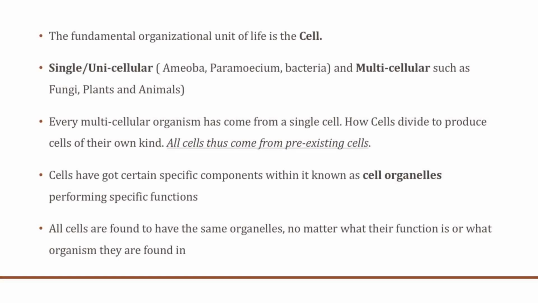Now, the fundamental organizational unit of life is the cell, and amoeba, paramecium, bacteria are examples of single-celled or unicellular organisms, and fungi, plants, and animals are examples of multicellular organisms. Now, every multicellular organism has come from a single cell. How do we know that? Because cells divide to produce cells of their own kind, and therefore all cells have come from pre-existing cells.